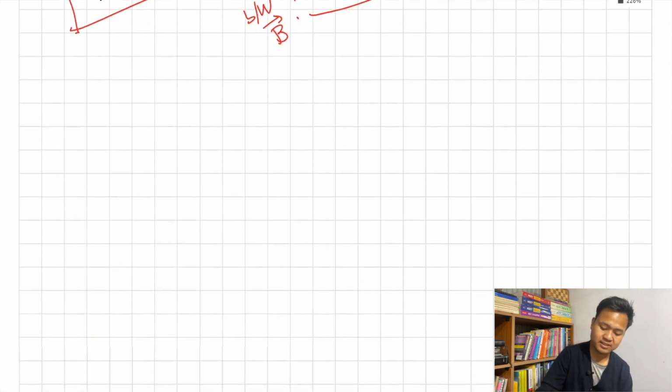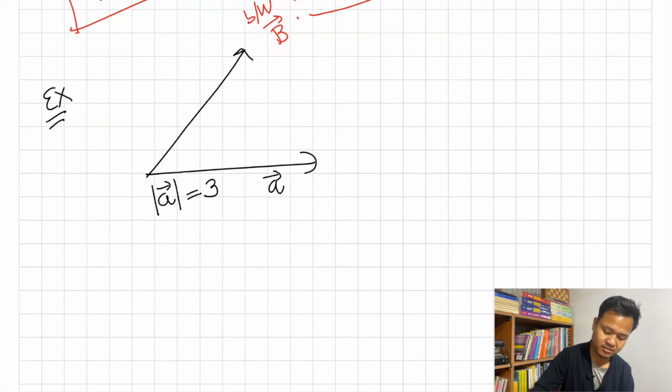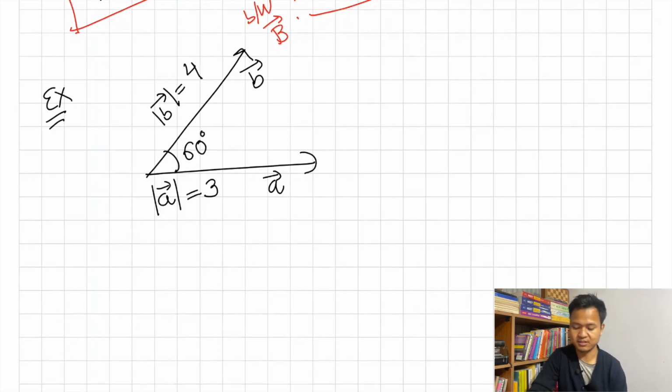Okay, let's practice it. For example, suppose I have a vector A bar whose magnitude is 3, and another vector B bar whose magnitude is 4. The angle between them is 60 degrees.